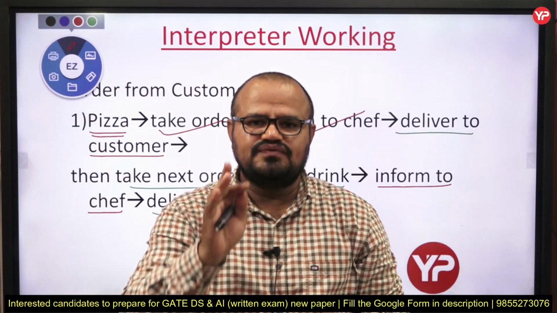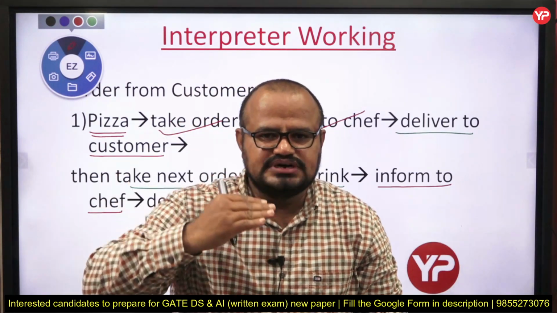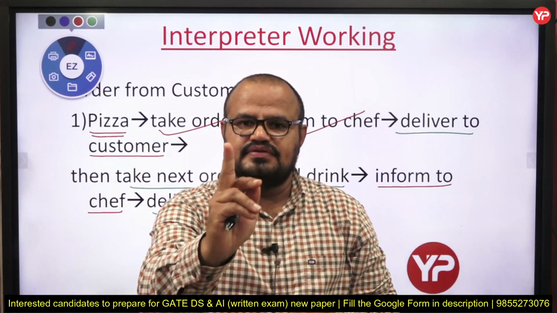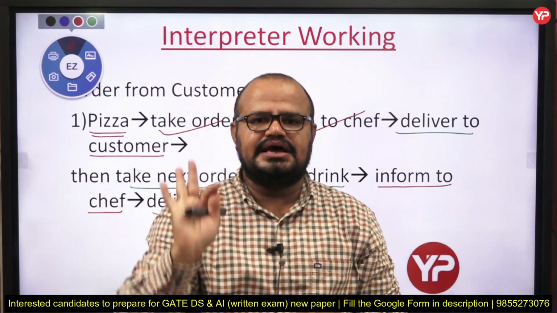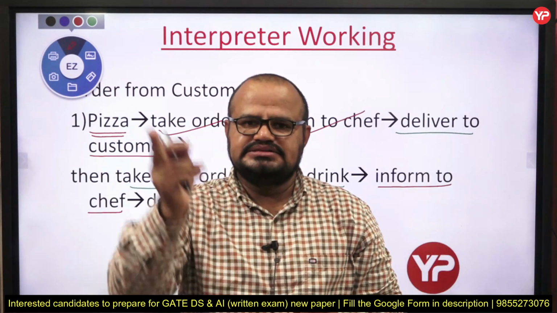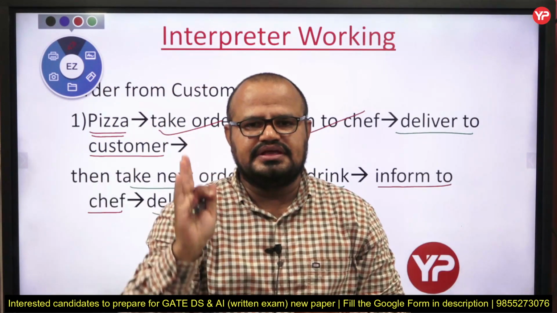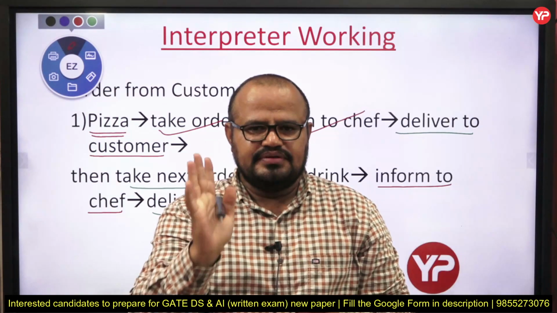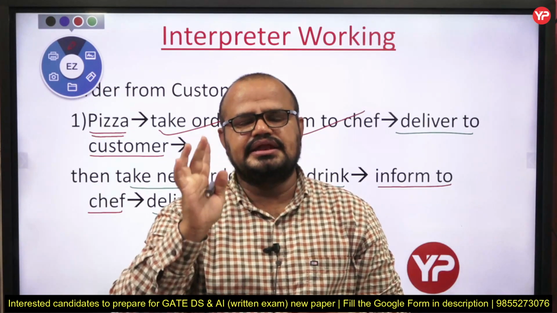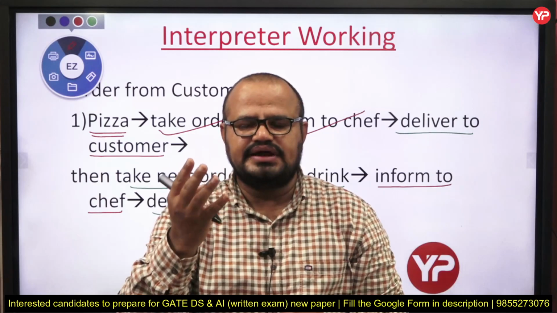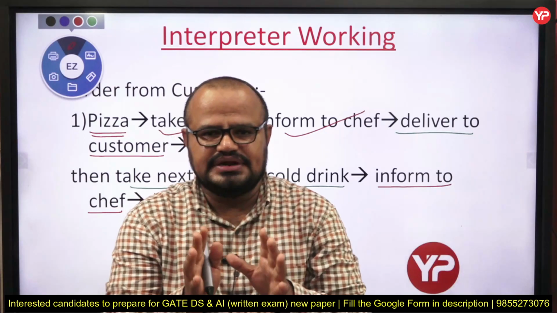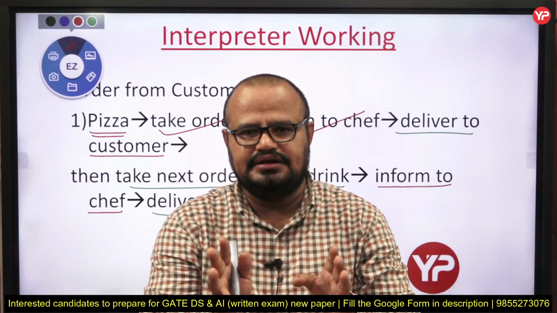But in the case of interpreter, suppose the first 10 lines are error free, then the interpreter gives the output of those 10 lines, whereas the compiler does not do this. It just scans each and everything. Afterwards, if our code is error free, then only it can run and it generates the final output. Fine, my dear students, that is the basic difference of compiler and interpreter.